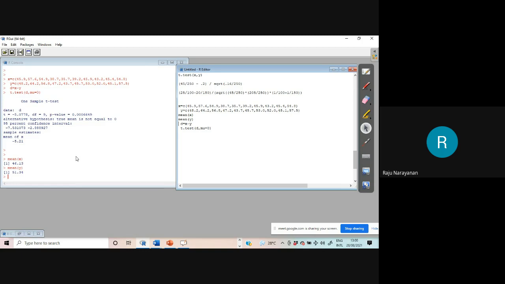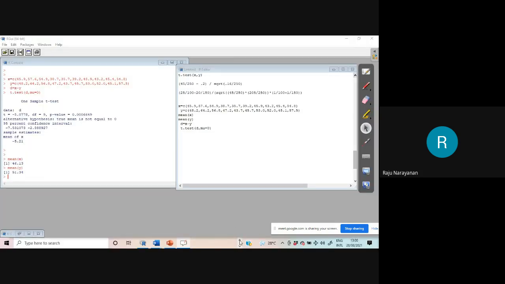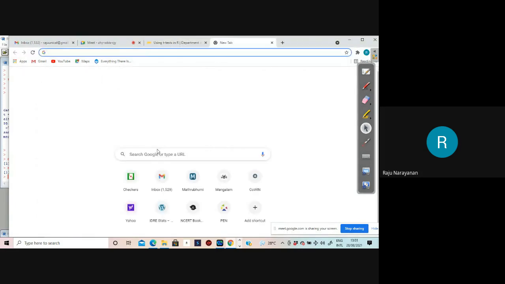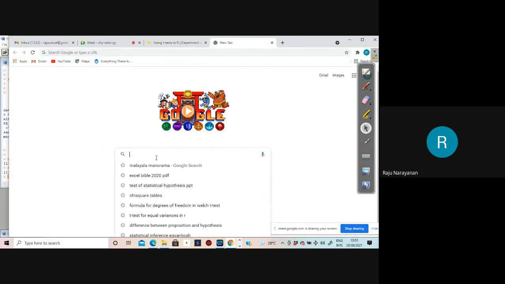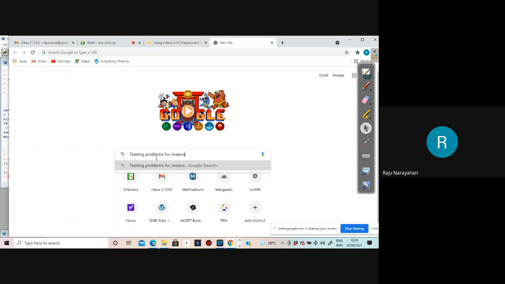Okay, you can get at least 10 millions of articles. Therefore you take some of the articles, and I have suggested some wonderful books. Hogg and Craig is freely available, or you don't worry about these things. You take only small things. Okay, testing problems for means. You take a PDF.